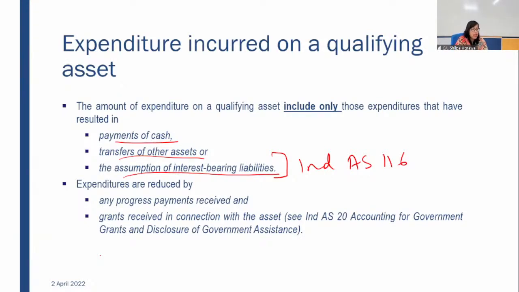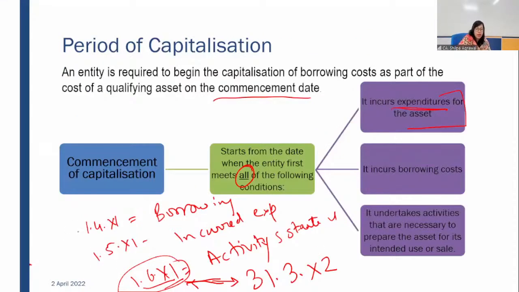Good question, Jay. You should be active, very sharp, and try to understand from every corner. What will happen before the commencement date? Here he's talking about 1st April to 1st June. Whatever borrowing cost we incurred, because the meter had started for you. So for those 2 months, whatever borrowing cost we are incurring, what is to be done with that? What will be the treatment for that? That will be expensed in your P&L account. That will not be capitalized.